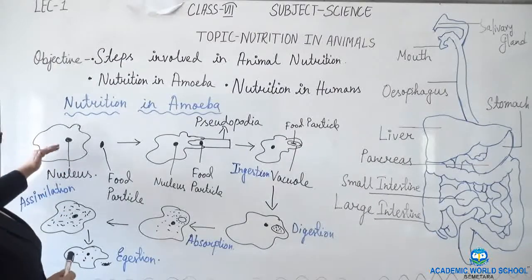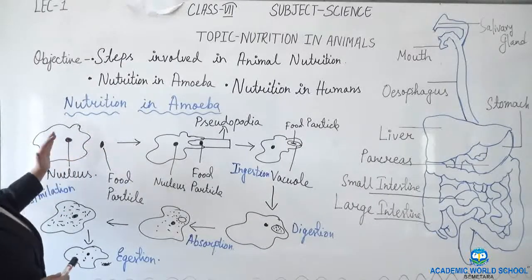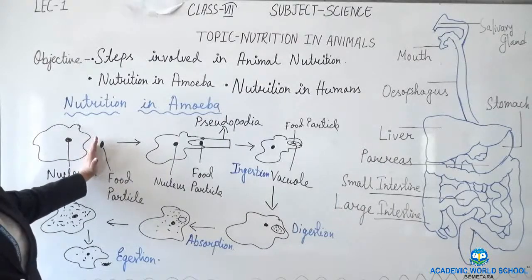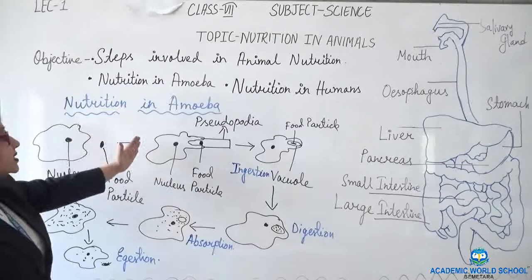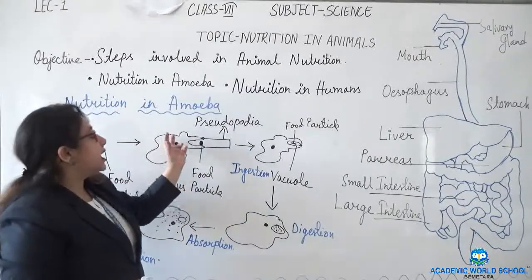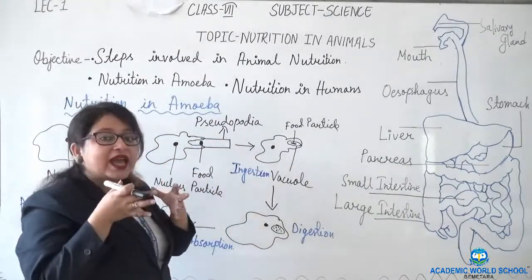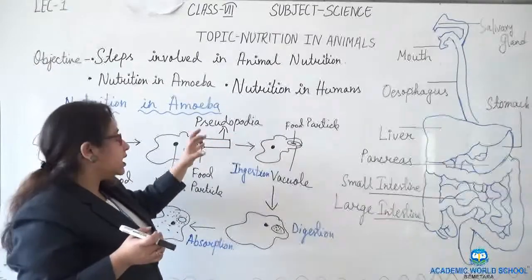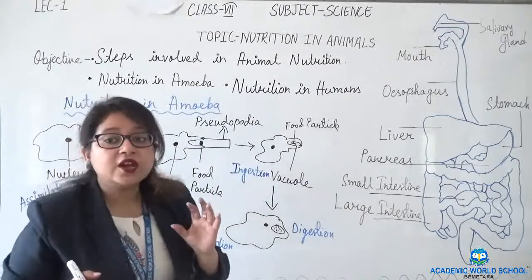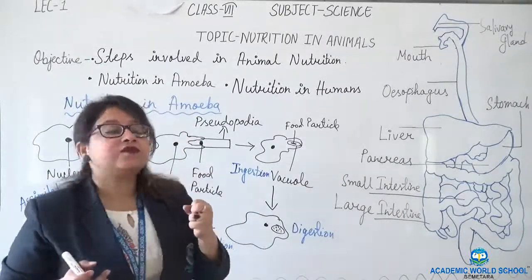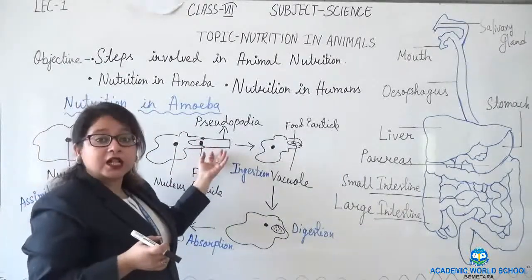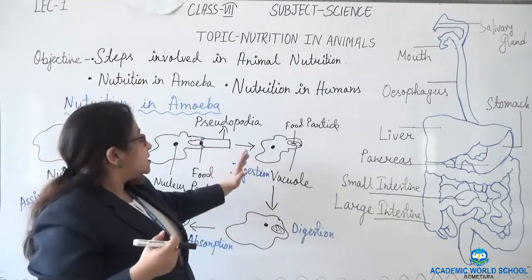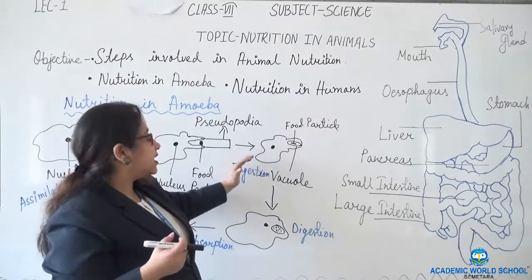What happens? First, amoeba senses the food. Here this is a single cell amoeba which has sensed that food is near its cell. Second, what will it do? It will gradually extend its false feet, which are known as pseudopodia. What is the function of the false feet? The false feet engulf the food and take the food in. See here, the food is taken, it is ingestion.